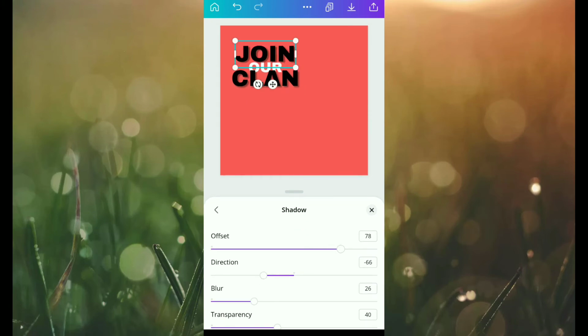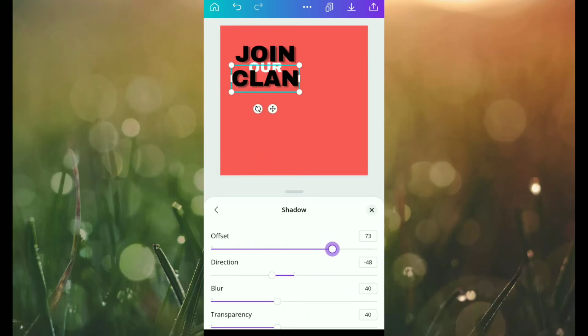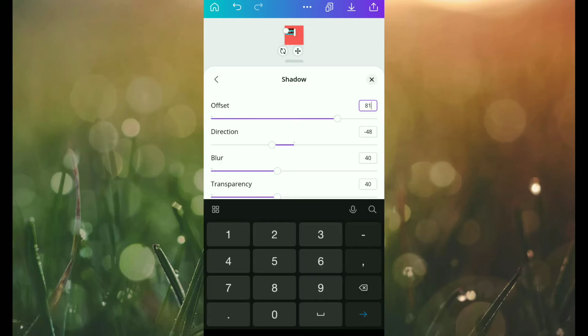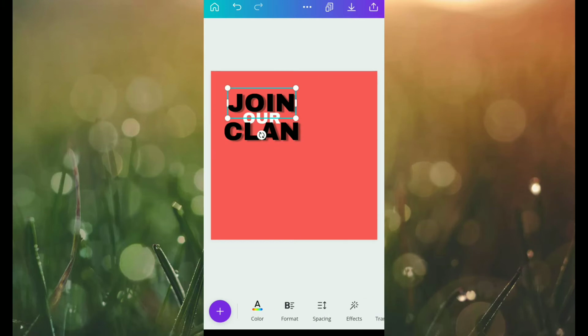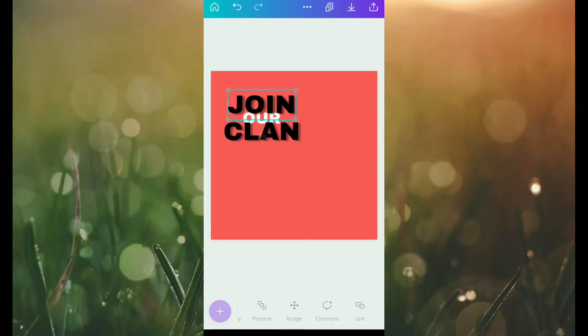Okay, I think I have to do some more settings, so I'm just doing it in fast forward. Okay, a little bit more nudging. And I think this looks pretty much good.